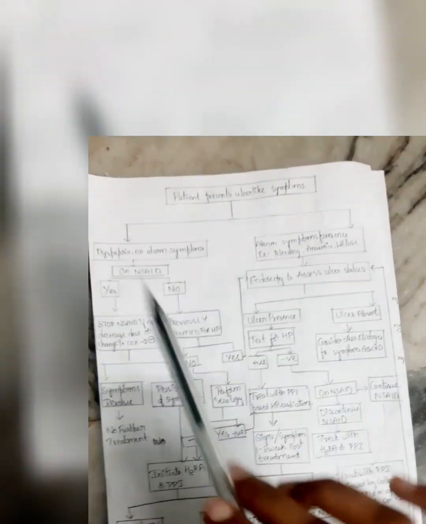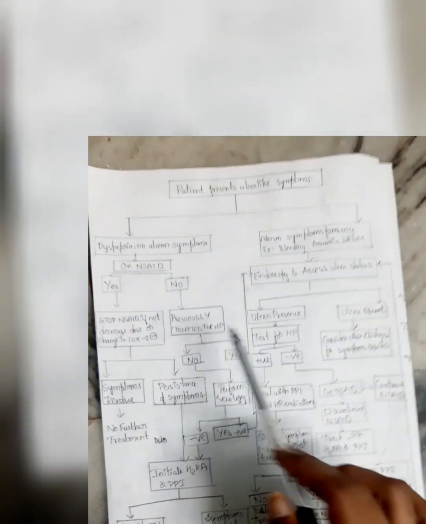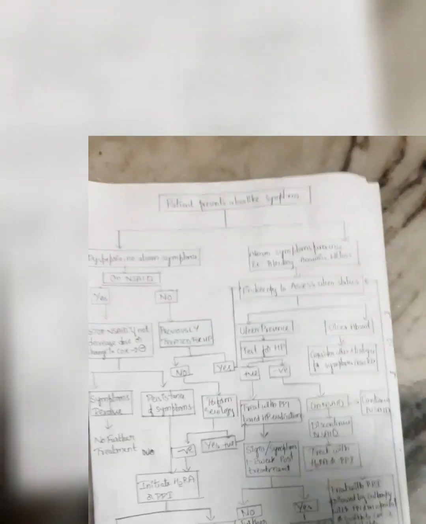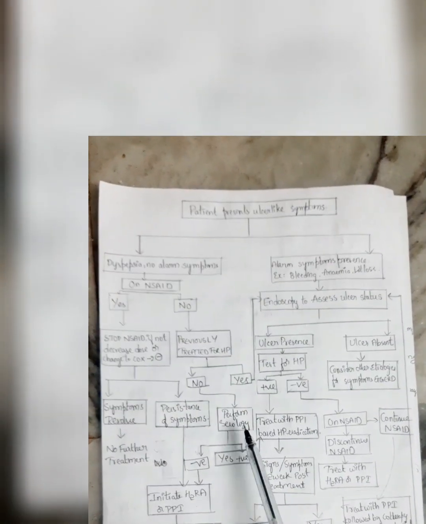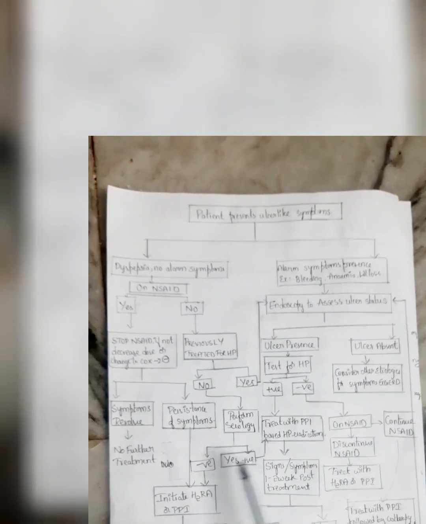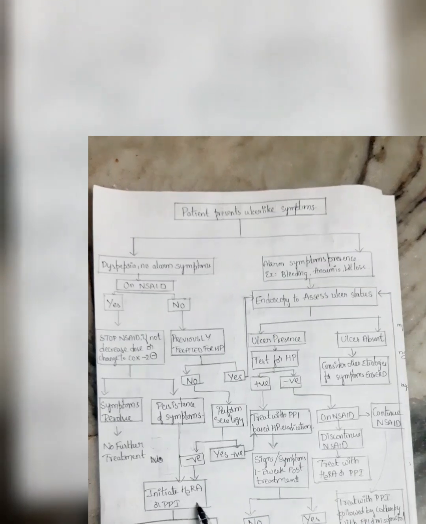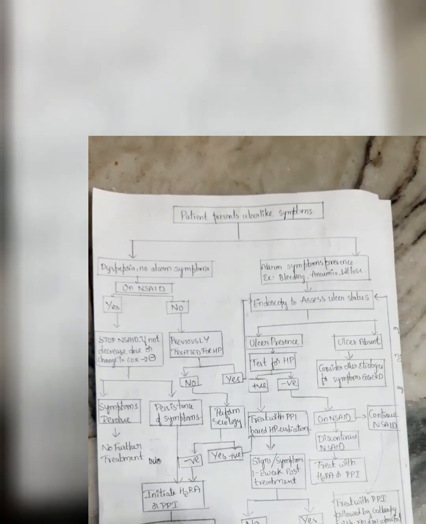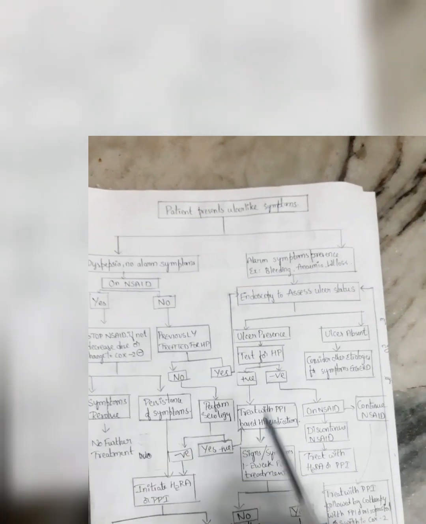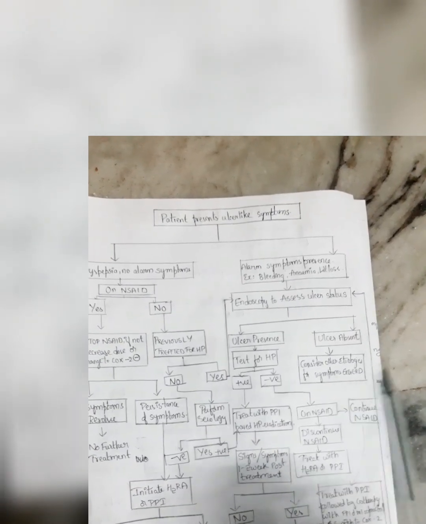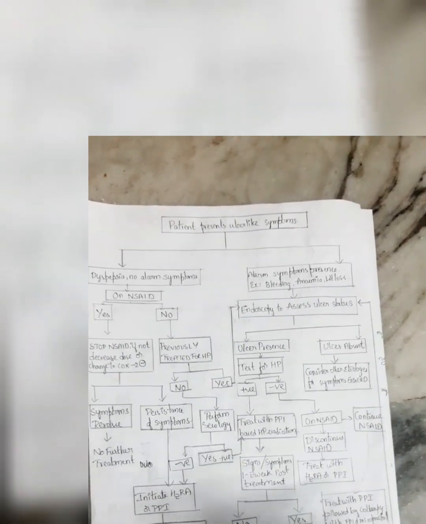If the patient is not on NSAID, we have to check whether the person has previously had HP infection or not. If the answer is no, we have to perform serology and check whether the test is positive or negative. If it's negative, we have to initiate the H2 receptor blockers and the flowchart continues. If it is positive, we have to treat with PPI based HP eradication.